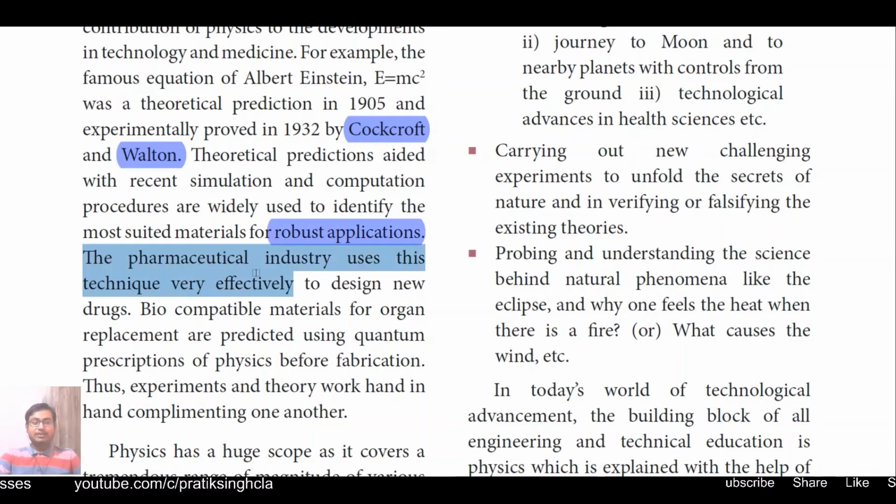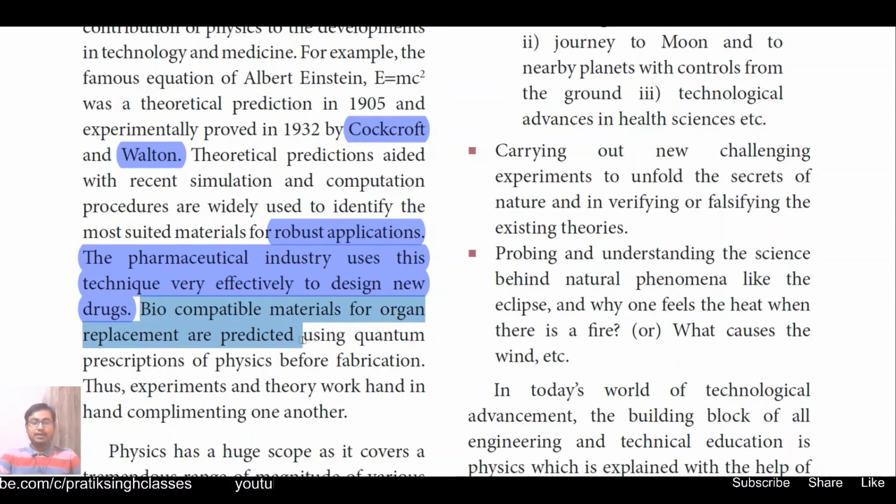The pharmaceutical industry uses this technique very effectively to design new drugs. Here drugs means medicine, and pharmaceutical industry means the medical industry, which makes medicines to cure us, whether us or plants or animals. Biocompatible materials for organ replacement are predicted using quantum prescriptions of physics before fabrication.